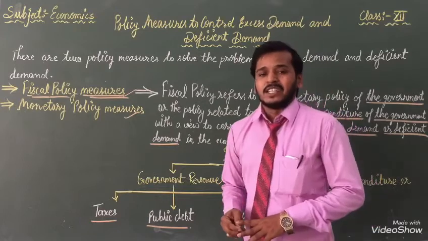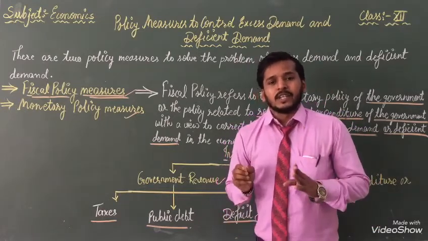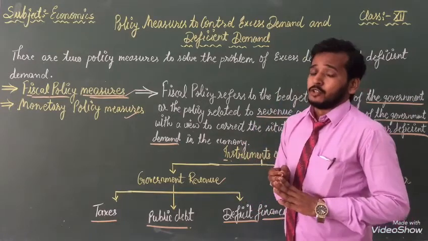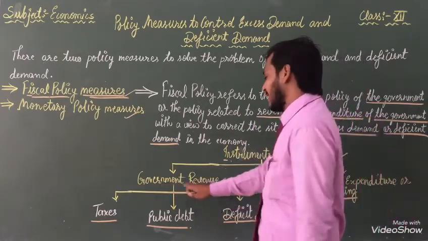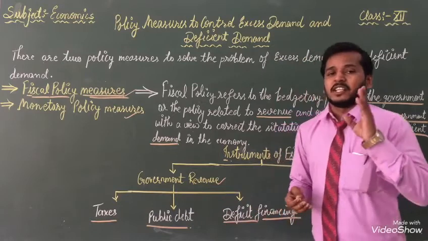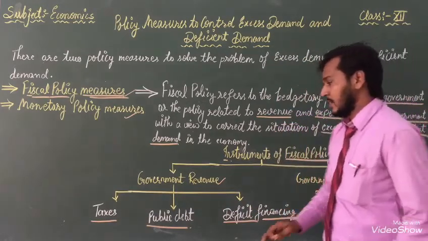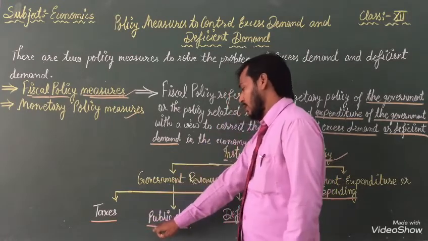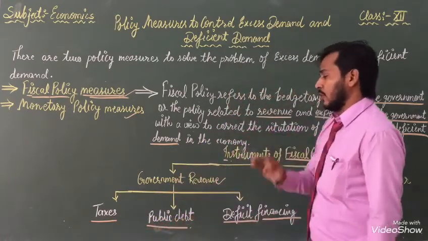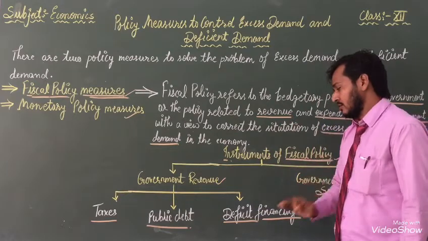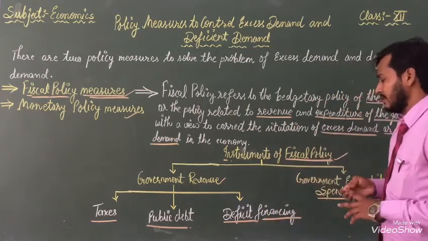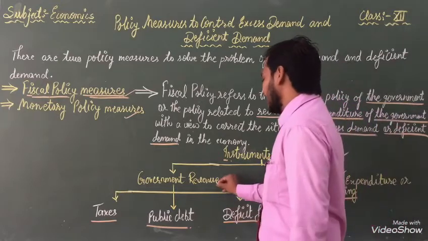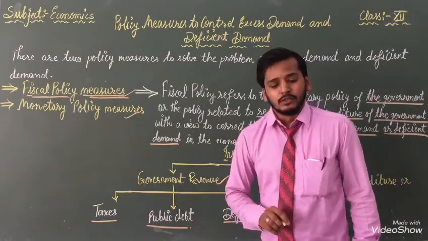Deficit financing. With the help of that, we can explain government revenue. With the help of these activities, governments are taking revenue from our side. With the help of tax, governments are getting revenue. With the help of public debts, governments are getting revenue. And deficit financing. On behalf of that also, governments are getting revenue.